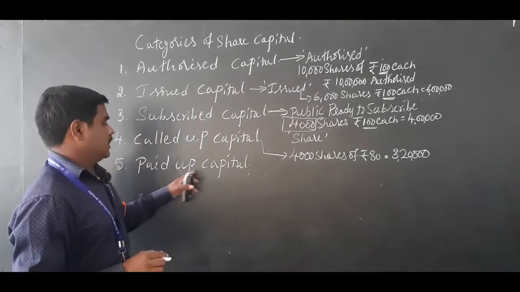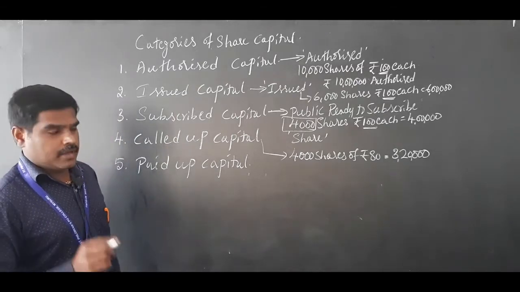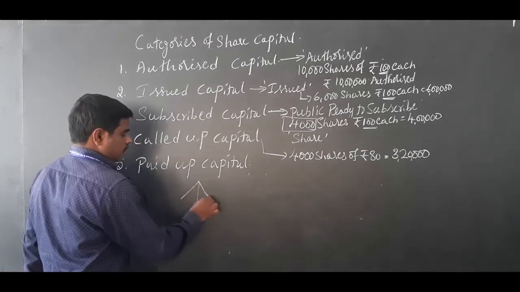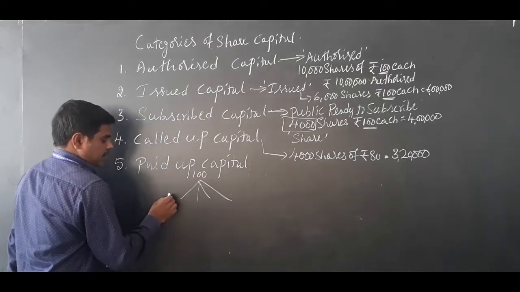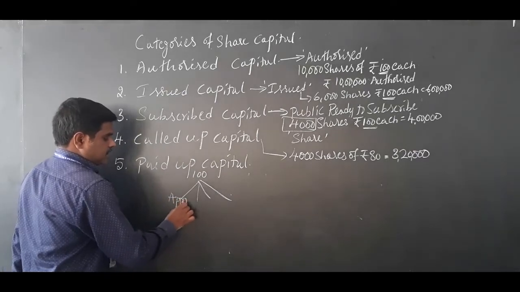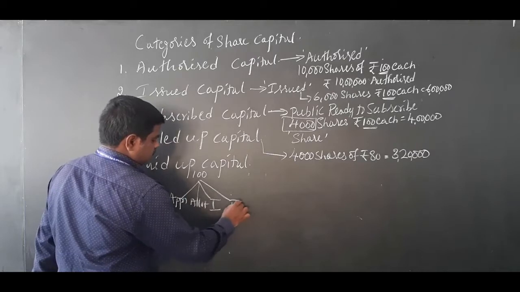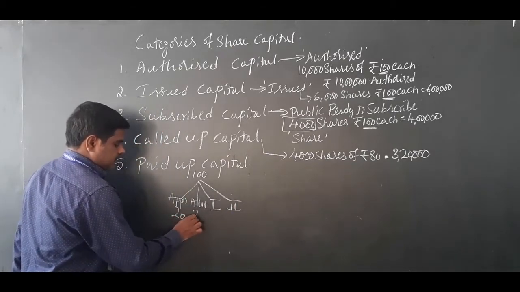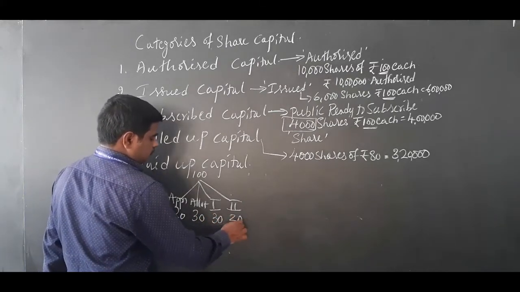Okay. Next, moving on to the next one, paid up capital. What is paid up capital? Paid up capital means, as I already told you, 100 rupees: application stage, next allotment stage, next first call, next second call. I have taken an example here, 20 rupees, 30 rupees, 30 rupees, and 20 rupees in the final call.